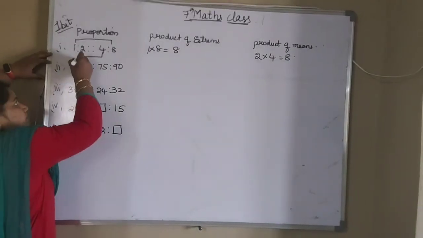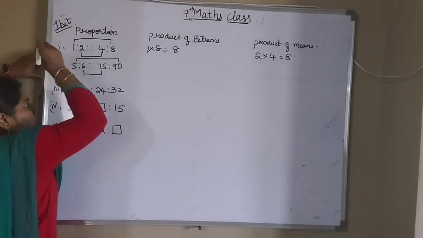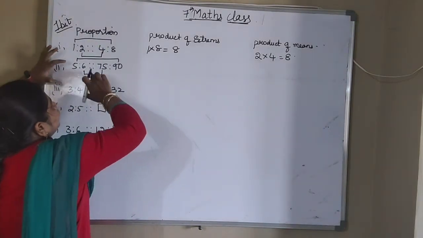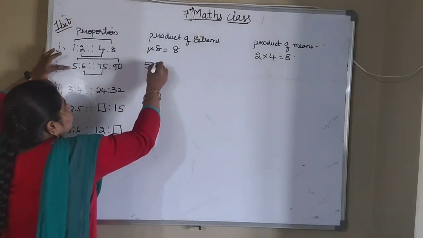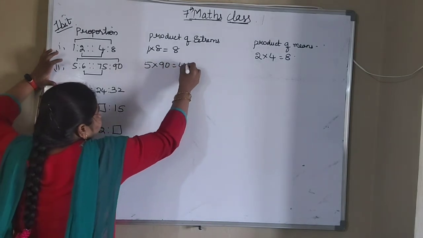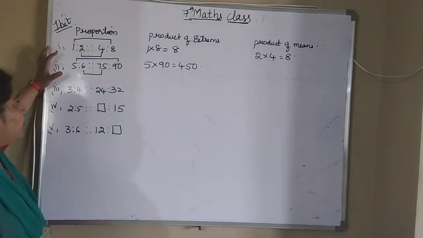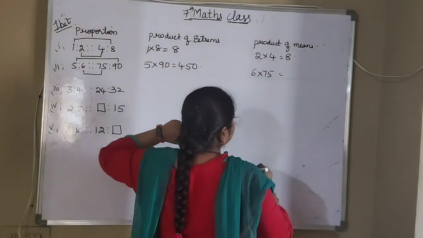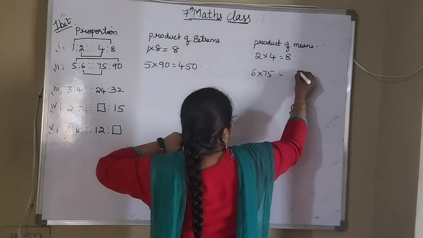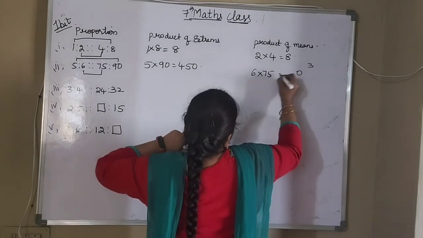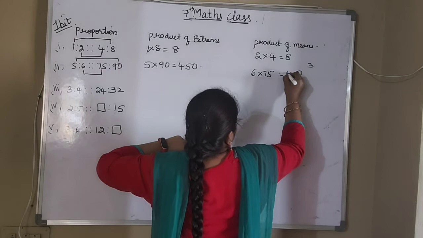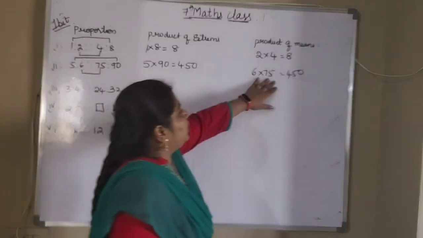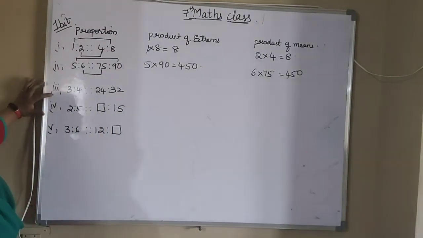Next, again these two. Now what are the proportion terms here? Product of extremes, that is 5 into 90. So that will be 450. Now product of means. What are the product of means? 6 into 75. So if you multiply this, how much will you get? 6 5s are 30. 6 7s are 42. 42 plus 3 will be 45. Again you got 450. So these two are also in proportion. Okay, this third one you try to find.